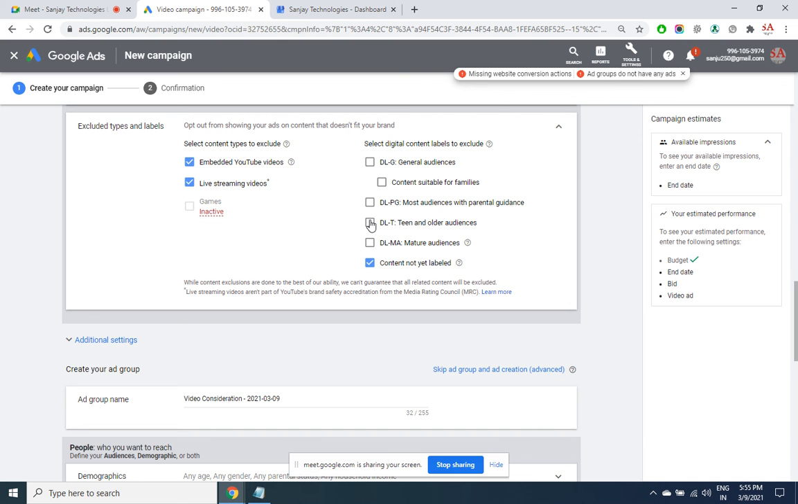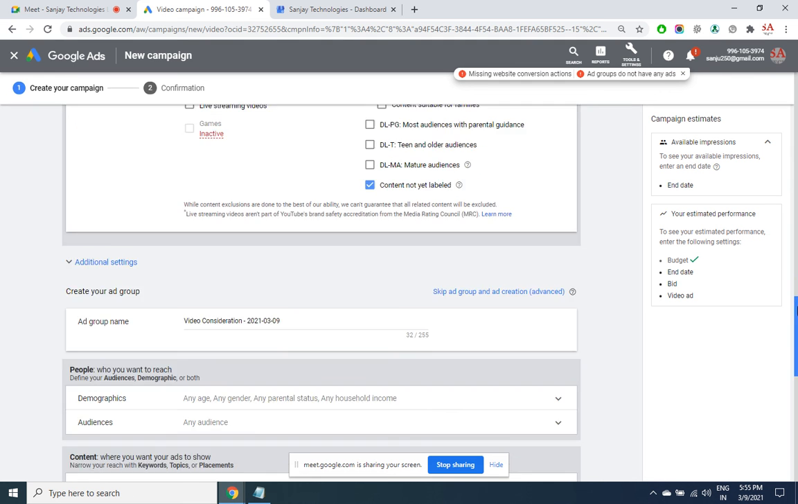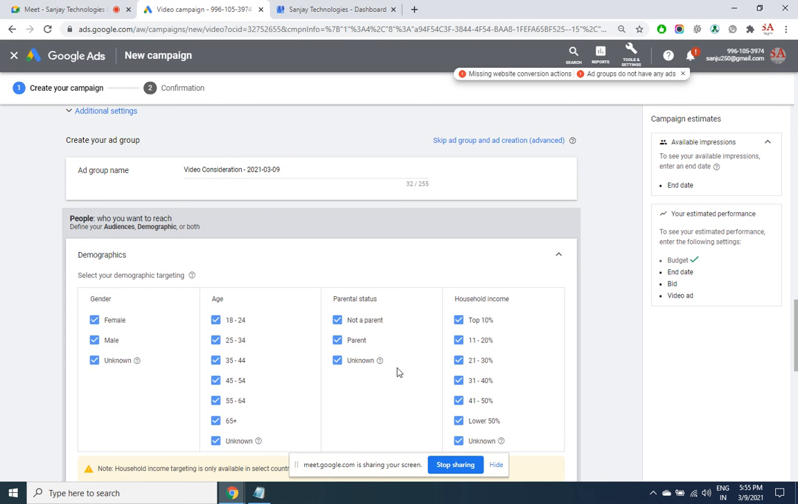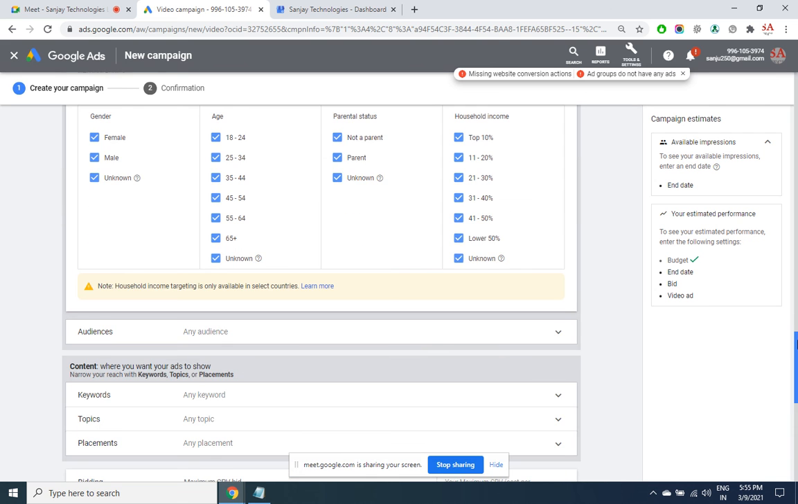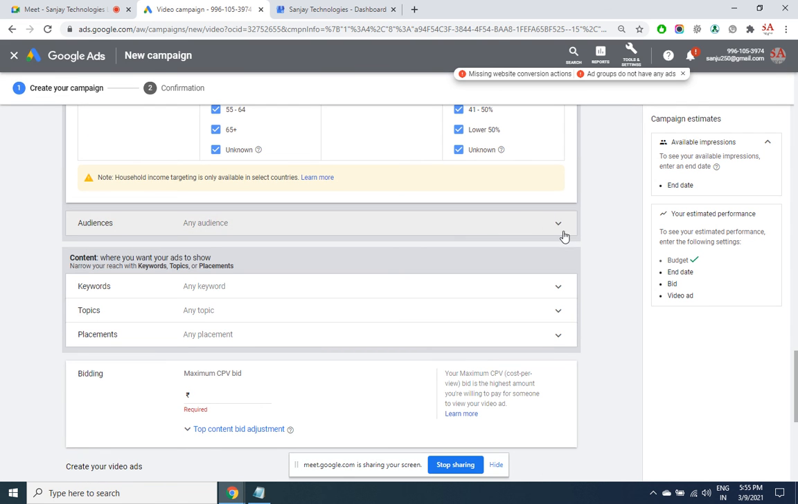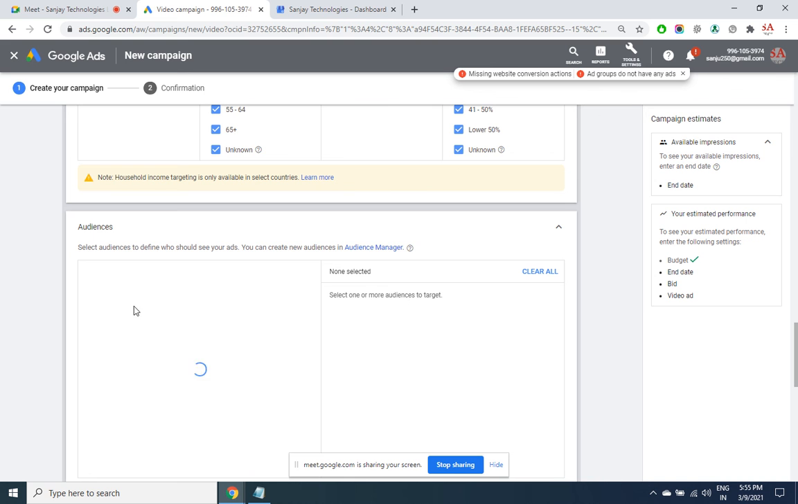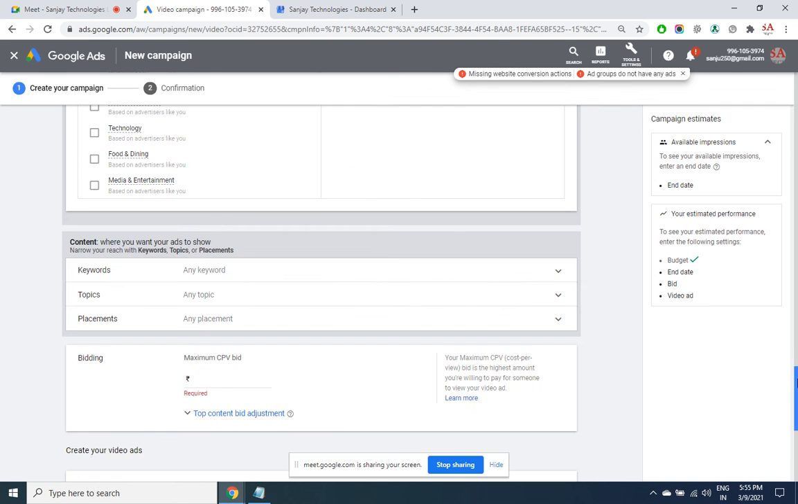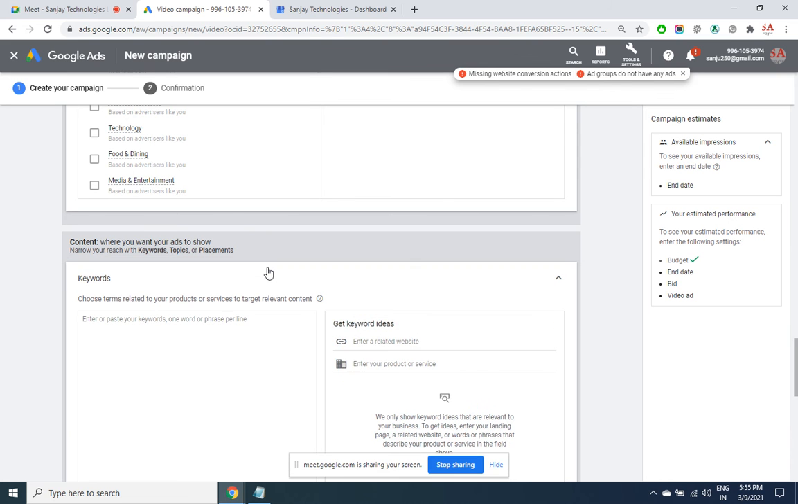I do not want my ad to get displayed even for teen and older audiences. This is all exclusion. By default, your ad will be displayed everywhere. You can choose demographics. All this we have seen yesterday. You can display ads according to the audience that you create here by choosing the topic categories. Okay. Or you can define your own keywords also.